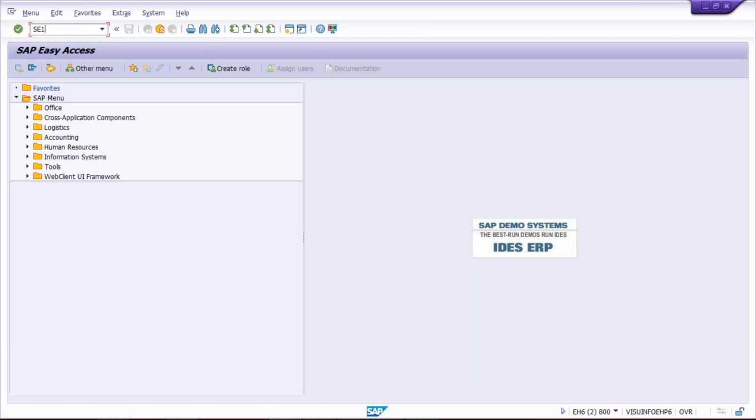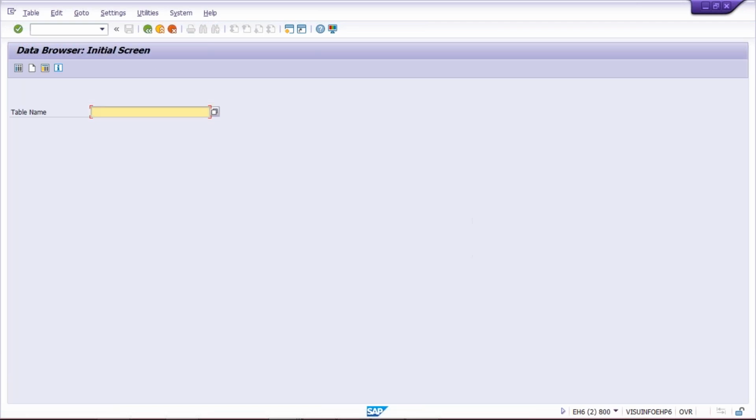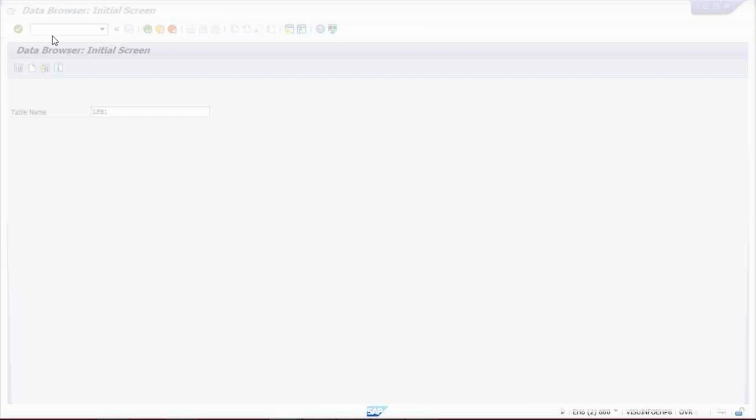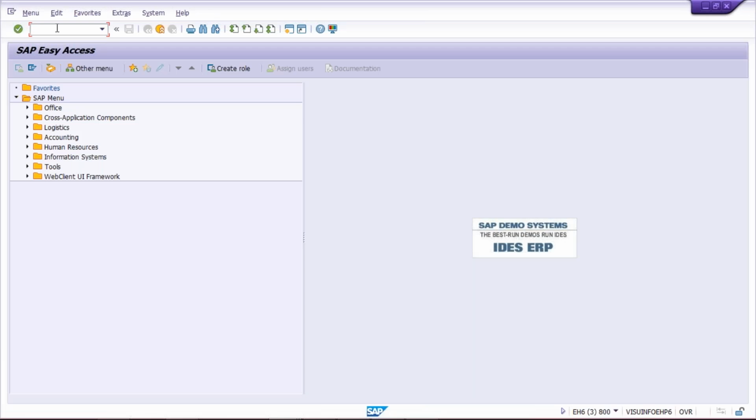Use transaction code SE16. SE16 means at table level we can check it. Press enter, and here the table name we have to give is LFB1. LFA1 is also there, but what is the difference between LFA1 and LFB1? Again, there are very huge explanations, but I'll just simplify and explain within a line.